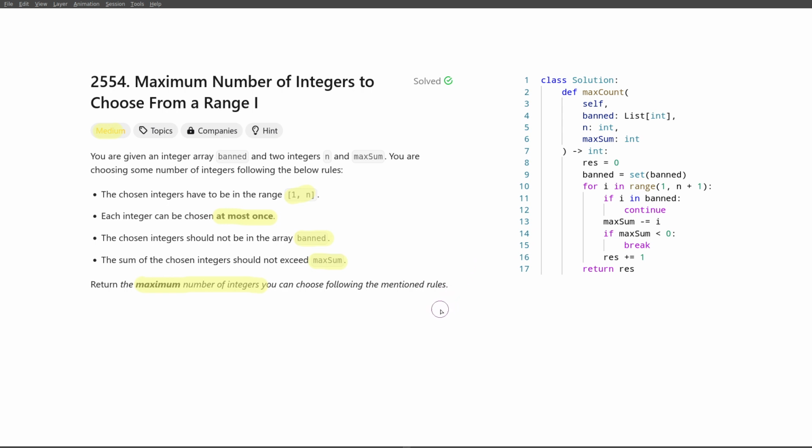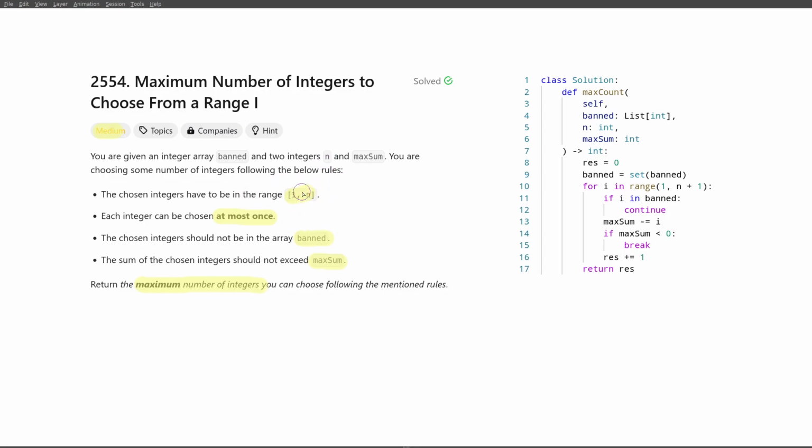And if you want to prove why that's optimal, well, for instance, if you have a solution that takes some number but doesn't take a smaller number than it, then by swapping that bigger number for the smaller number, you have the same number of integers and it still doesn't exceed max sum, so you can freely do it, which means that we can get the optimal solution by just taking some consecutive free numbers, right?